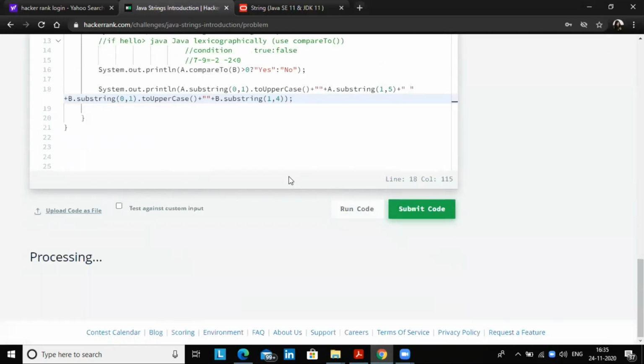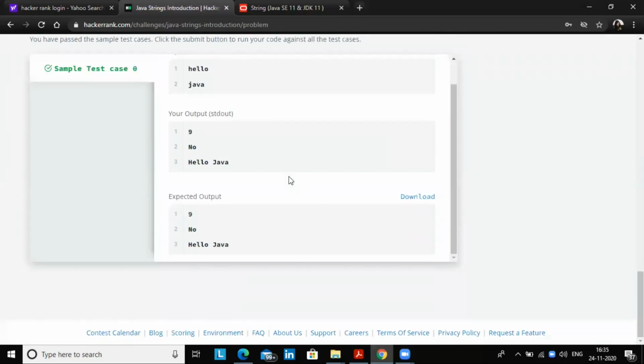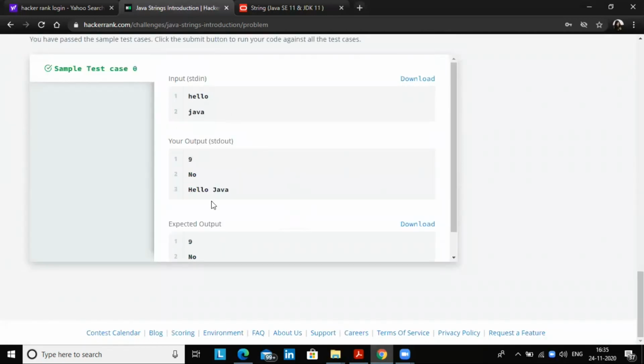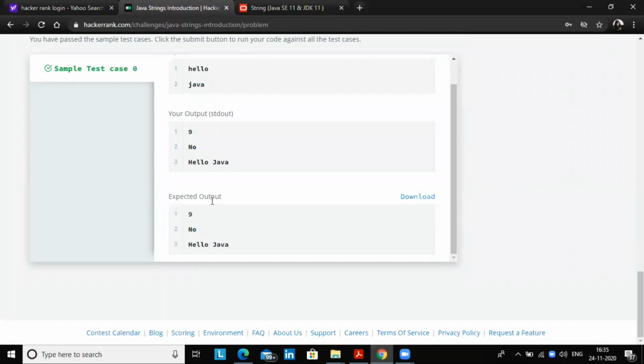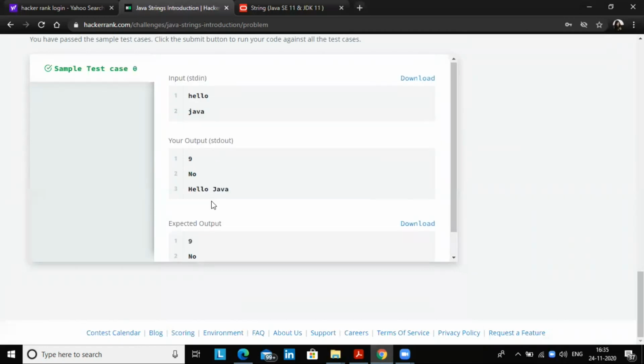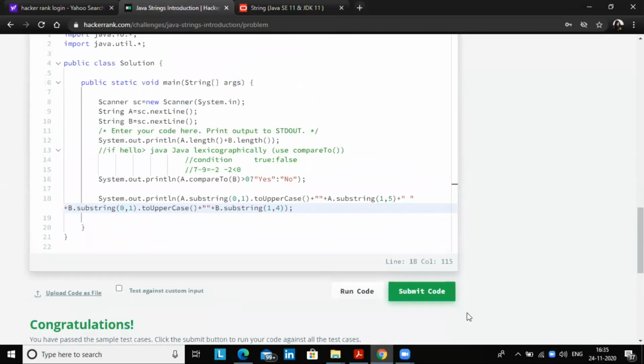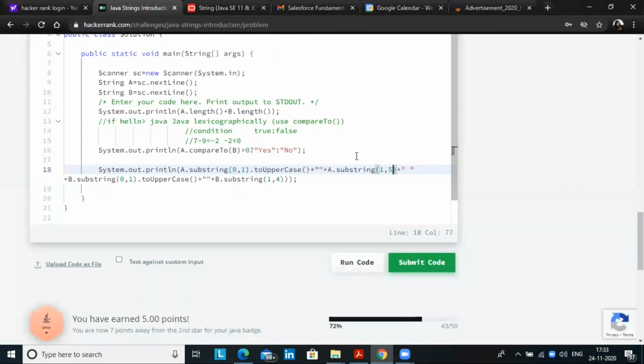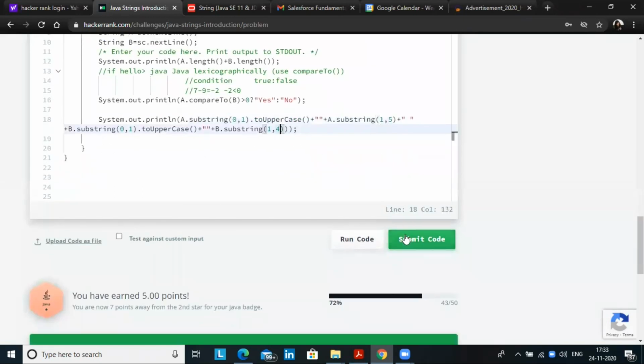So let me run the code now. Okay, now the sample test case has passed, and you can see the output is the same as the expected output, and yes, we have done this. So guys, you can see here I have done one mistake. The mistake is that I have written the 4 and 5 in my code, so it is actually hard coded. If you pass the other test cases, then it will not accept. So let me show you.